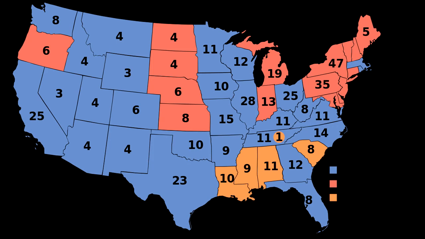J. Strom Thurmond, with 39 electoral votes and 1,169,021 popular votes. Lastly, Henry Wallace, with 0 electoral votes and 1,157,328 popular votes, overall resulting in a victory for Truman as he was the first to reach 270 electoral votes.